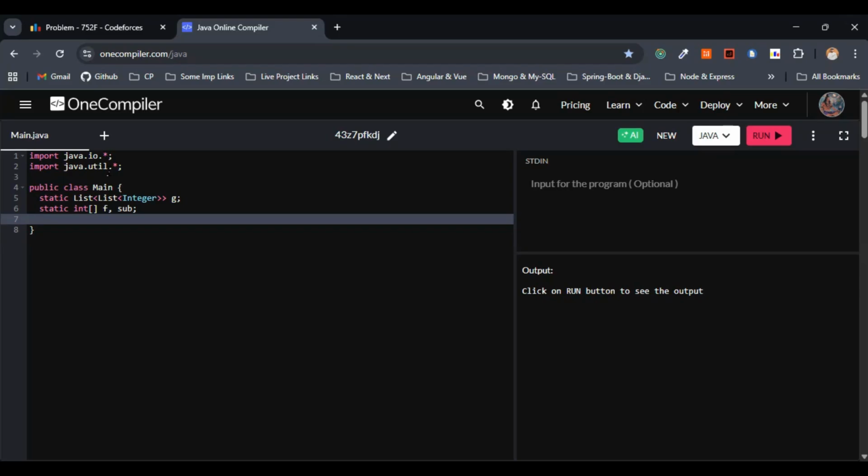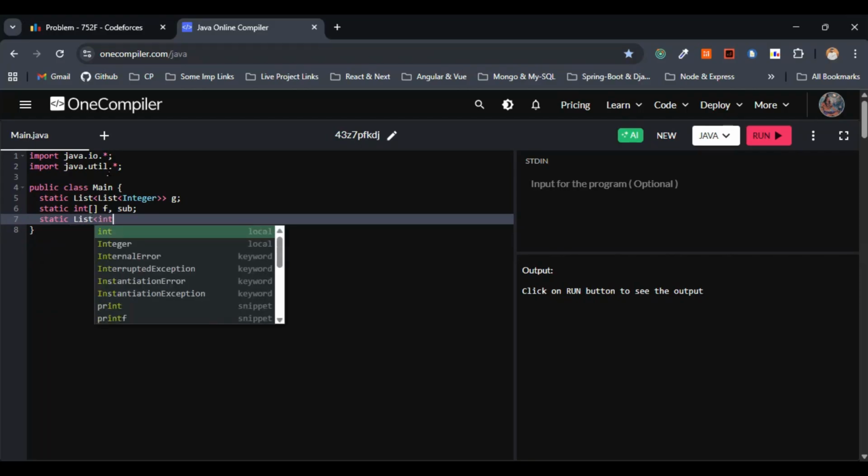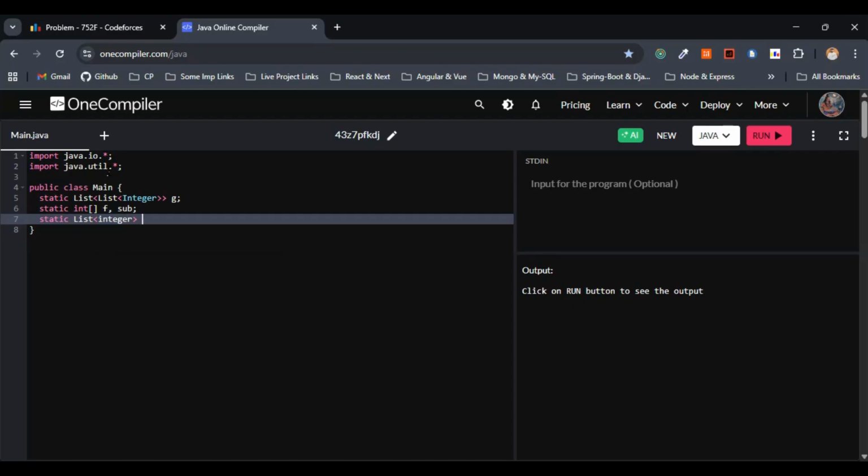Just remember this. Now we have to initialize ps as well, because it will store the special nodes in the order they are first encountered in the DFS, as discussed in the approach. So I'll go with static List of Integer, ps.